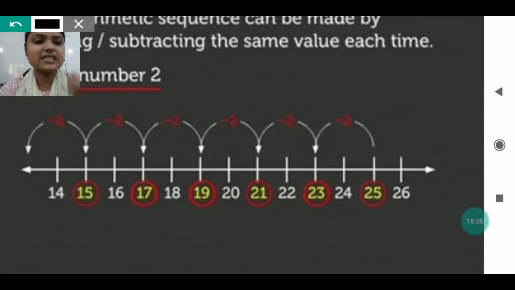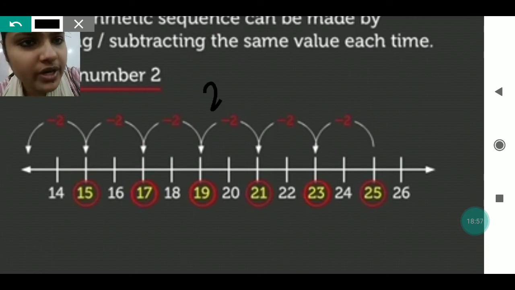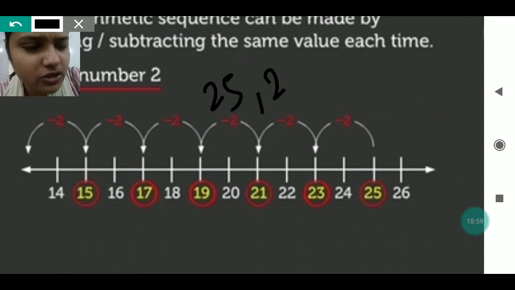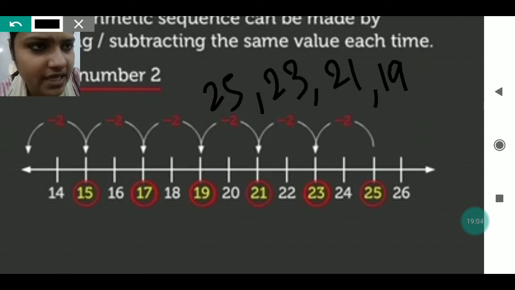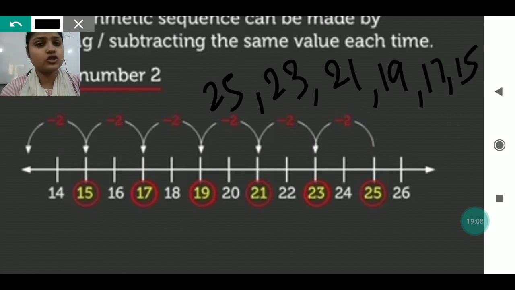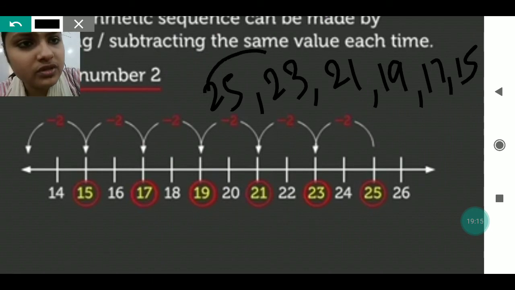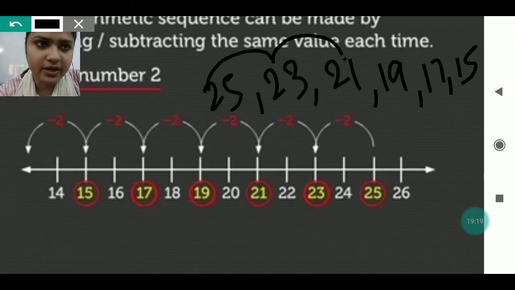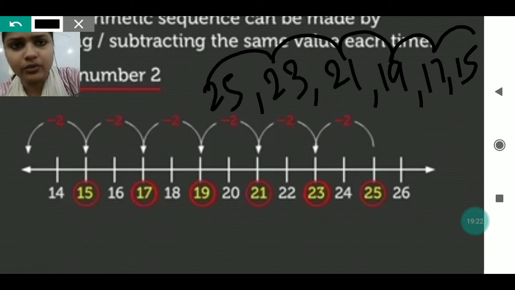In the same way, the next pattern is one in which we subtract the same value every time. Like from 25 it comes to 23, from 23 to 21, from 21 to 19, then 17, and then 15. Every time we are subtracting 2 from the previous number, like from 25 to 23 we subtracted 2, from 23 to 21 we subtracted 2, and like this we have moved on.